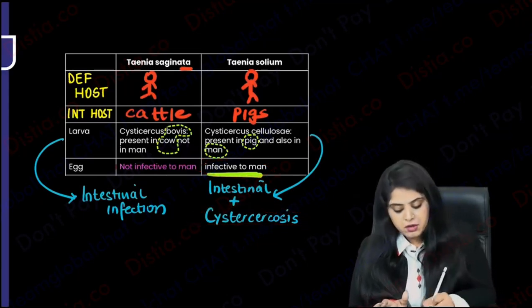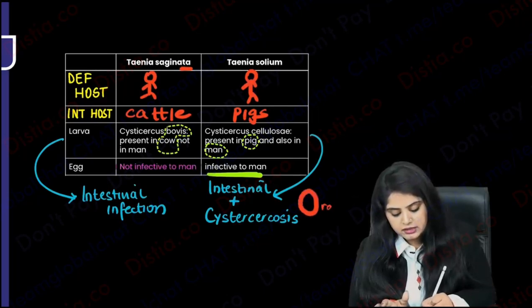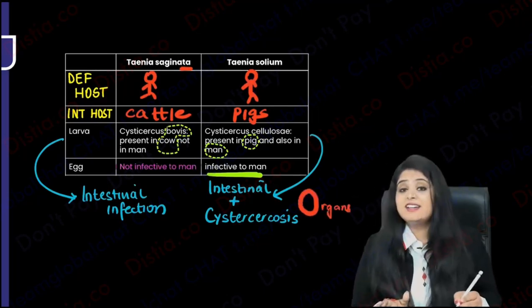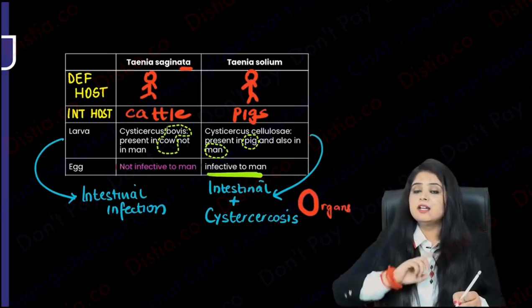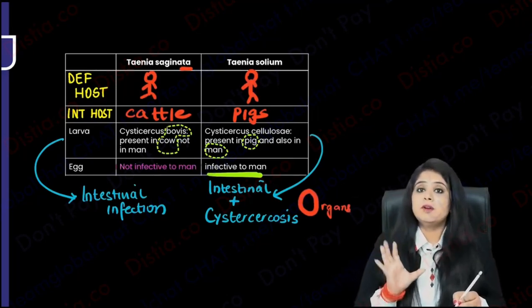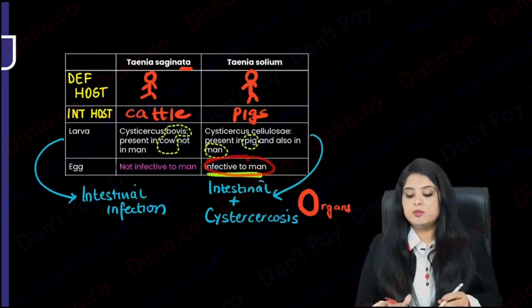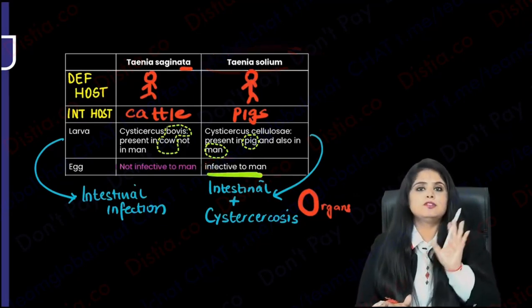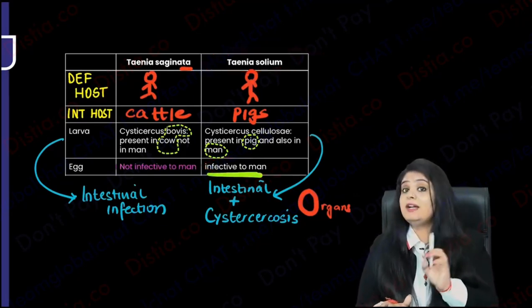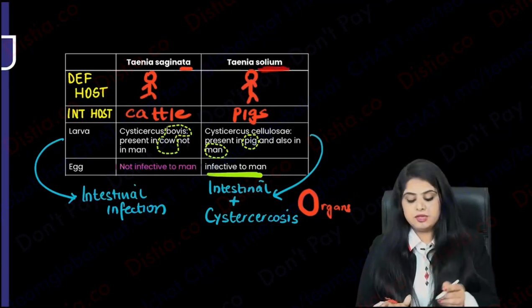So please remember, for the other organs to be involved, why did I write organ with a big anda over there? For the other organs to be involved, I need an anda. That is, I need an egg. And the egg being infective to man, सब कुछ infective तो सिर्फ solium का हो सकता है. Everything. Now I'll tell you the सब कुछ story.